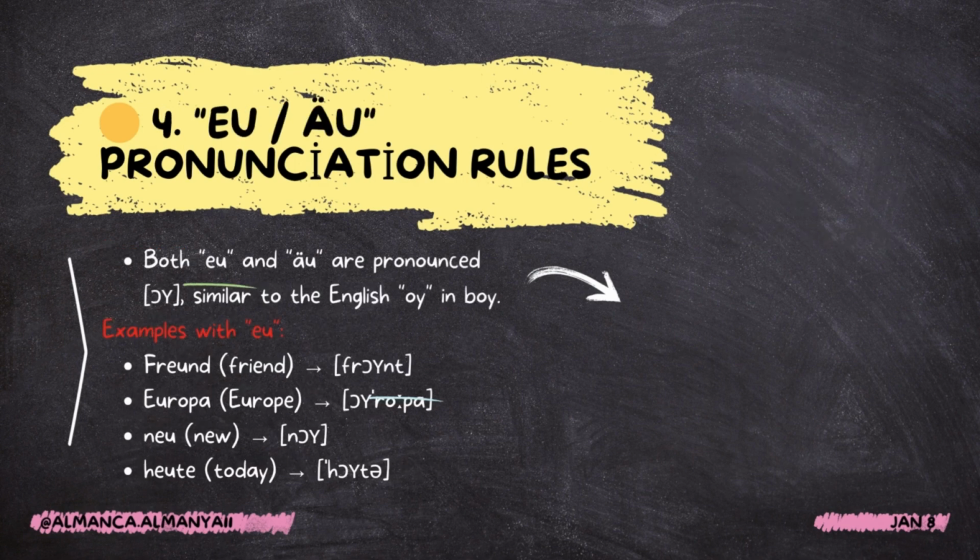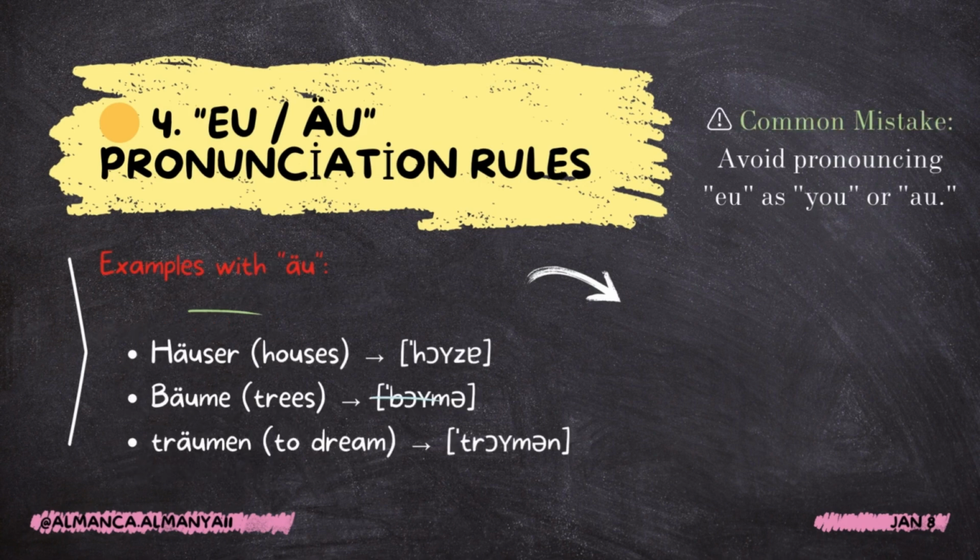Number 4: EU pronunciation rules. Both EU and äu are pronounced oi, similar to the English oy in boy. Examples with EU: Freund, Europa, neu, heute. Examples with äu: Häuser, Bäume, träumen. Warning, common mistake: avoid pronouncing EU as you or ow.